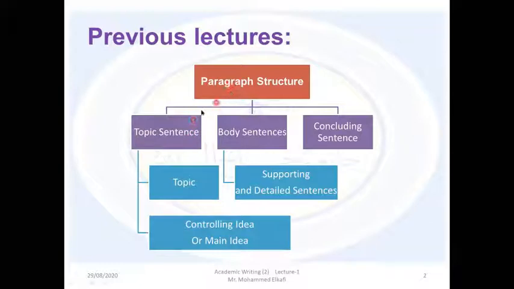When we define a paragraph, we said that a paragraph is a group of sentences that develop one main idea, and that the main idea is found in the topic sentence. Any topic sentence, as we said, includes a topic and also a controlling idea, or main idea. And the rest of the sentences of the paragraph will talk about this main idea or controlling idea.